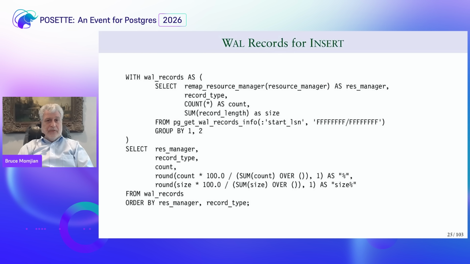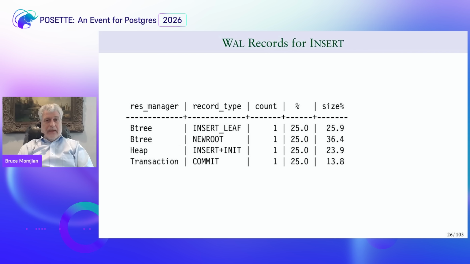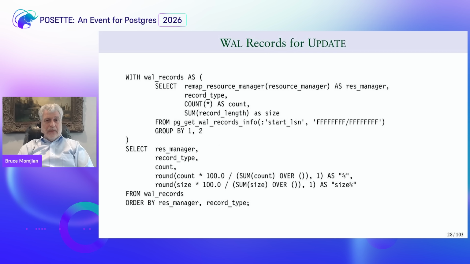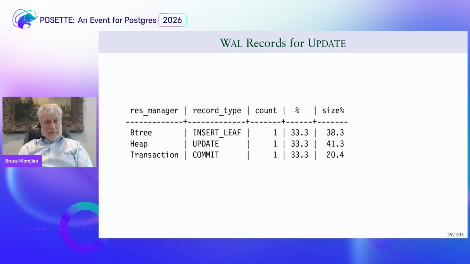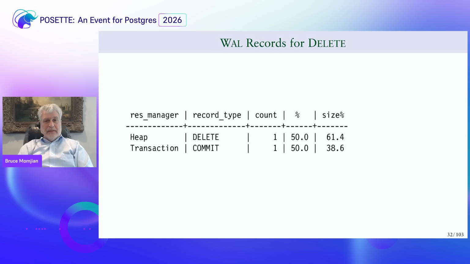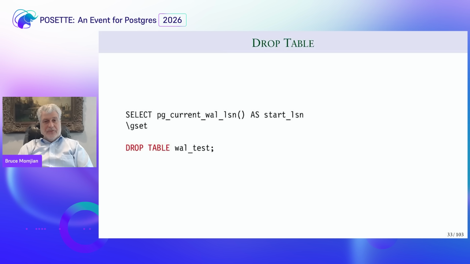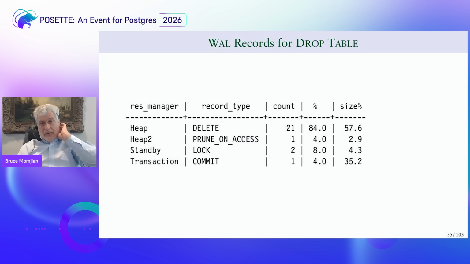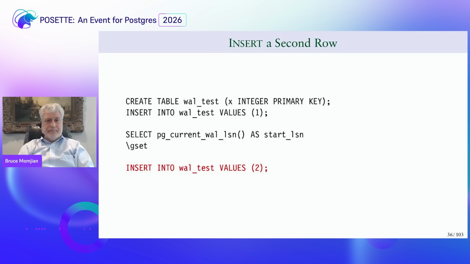If we do an insert, we have again the same query, and we can see we are inserting into a B tree. We're inserting our new row into the heap, and then a commit, which is exactly what we'd expect. If we do an update, we have an insert into the B tree, and we have an update to the heap, which we expect, and a commit. Kind of cool. If we do a delete, we have a delete and a commit. Pretty much what we expect. If we do a drop table, we delete the heap and we do a lock and we basically prune the heap because I think there's no rows in it.